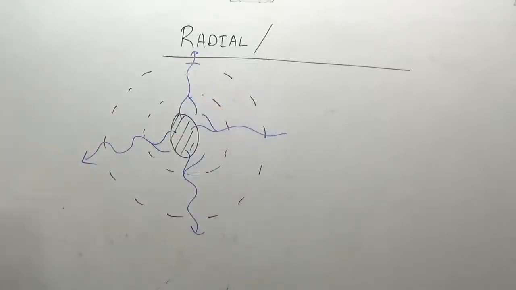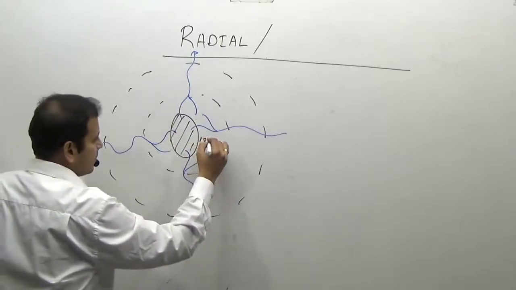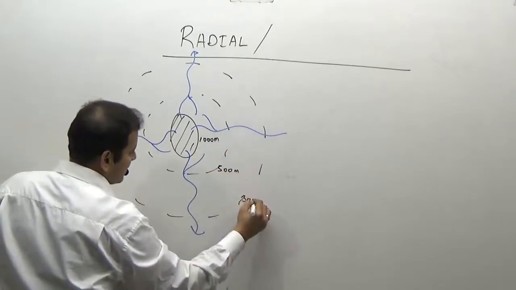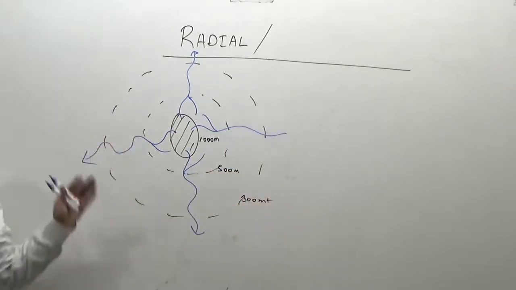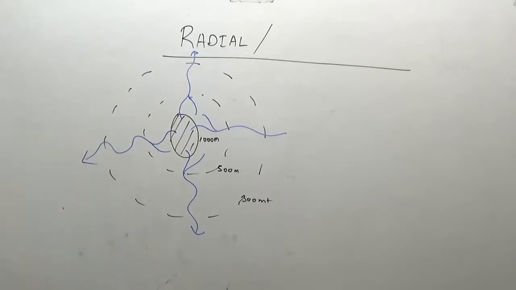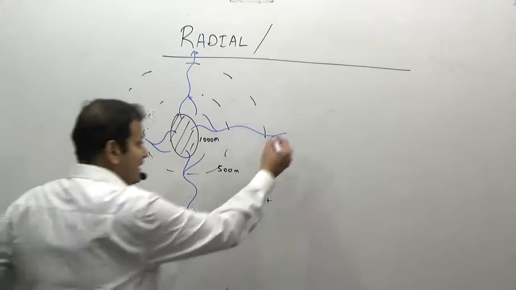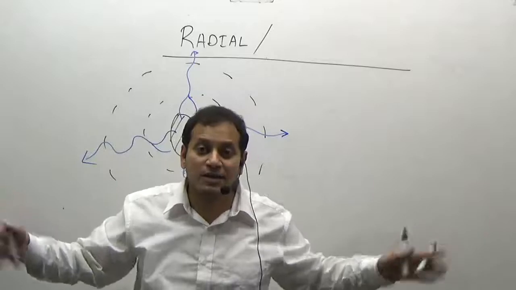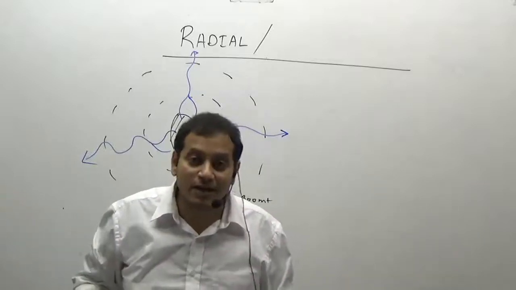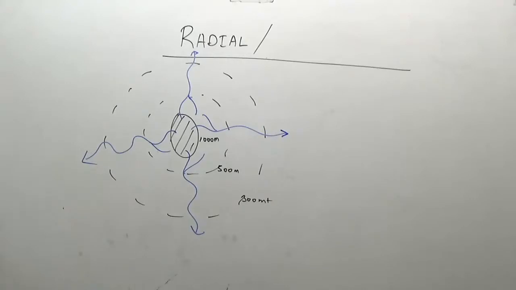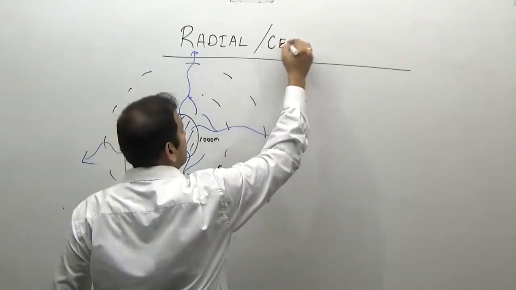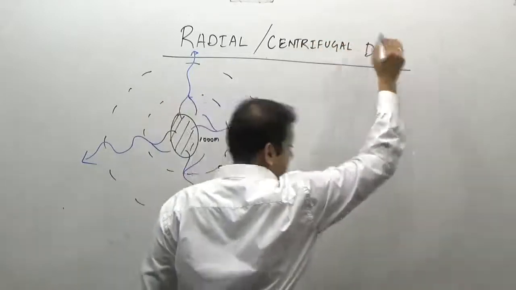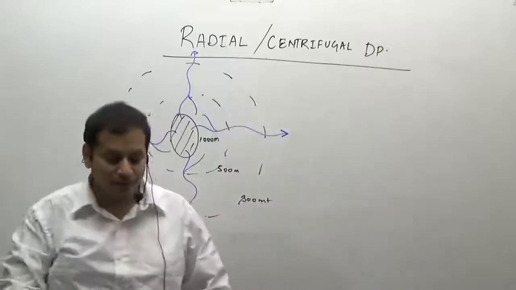This is a mountainous region, maybe 1000 meters, 500 meters, 300 meters, etc. So obviously the rivers will originate at a higher point and flow in different directions, because the rivers originate at a central high point and they diverge from the central high point. Such a drainage pattern is also known as a centrifugal drainage pattern.